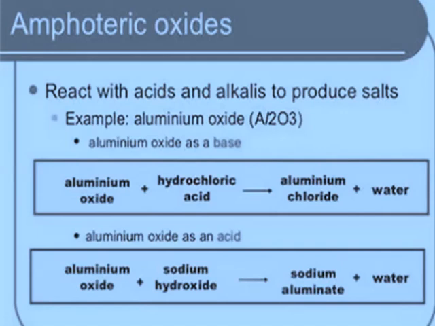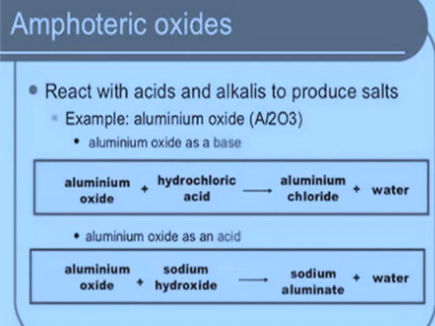Some of the metal oxides, which are soluble in water, react with water to form alkalis, whereas most of the metal oxides are insoluble in water.